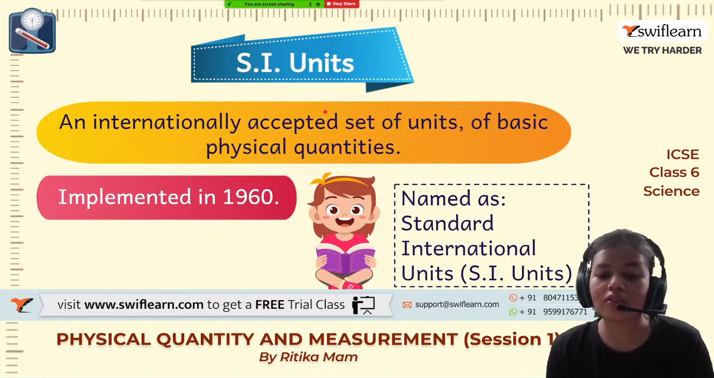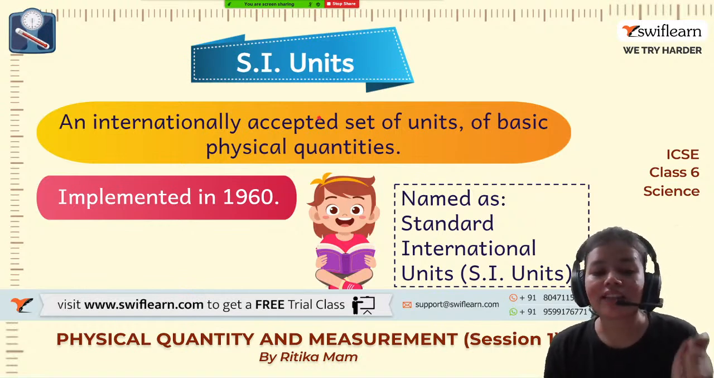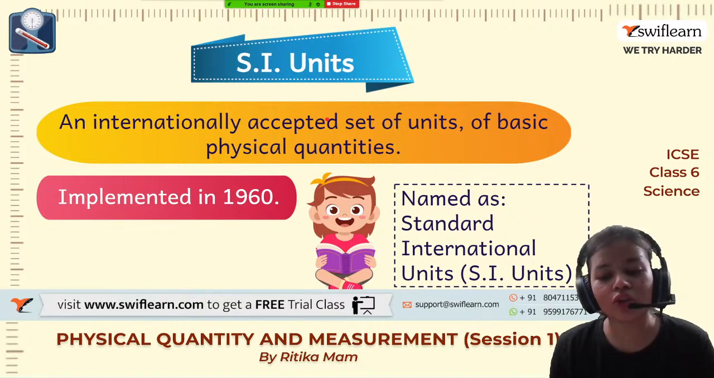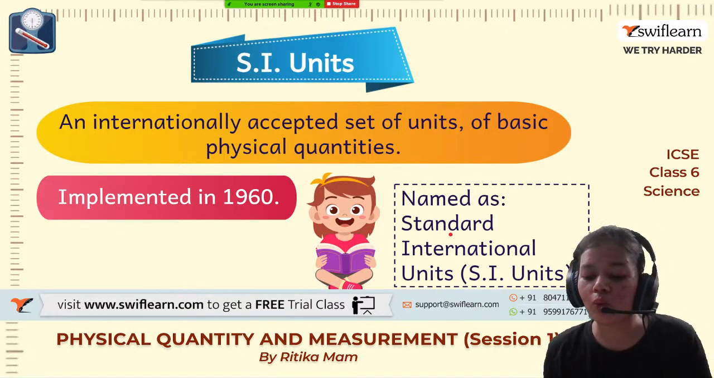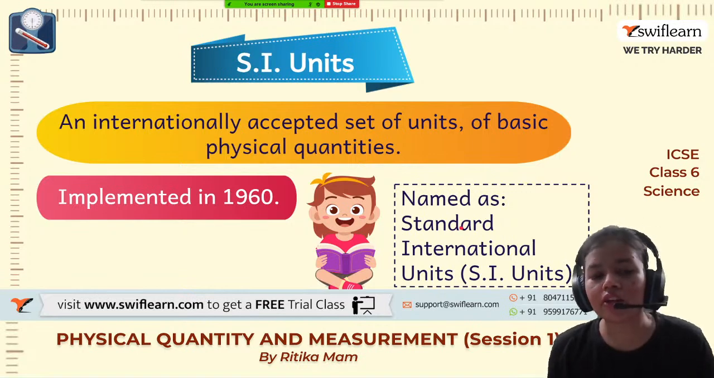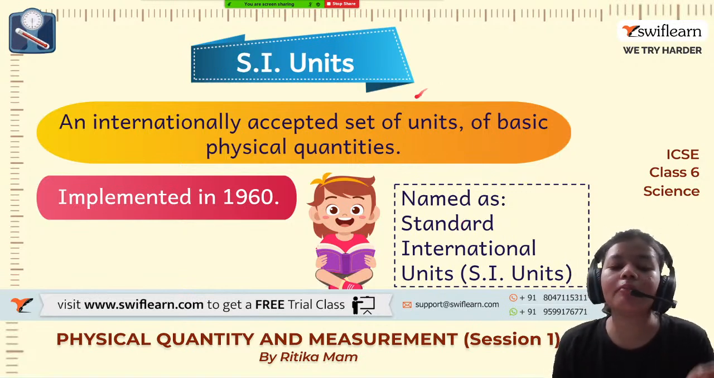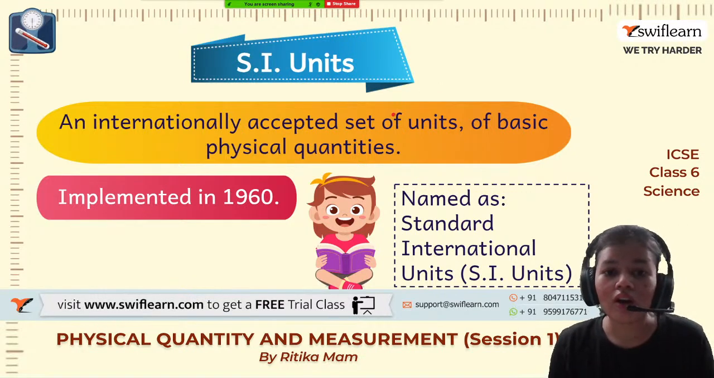That system was known as SI units. It is also known as Standard International Units. Standard means it is the same throughout the world. Wherever you go, the length of a meter will be the same. Wherever you go, the volume of 1 liter will be the same. It won't change. So the SI unit system is an internationally accepted set of units.